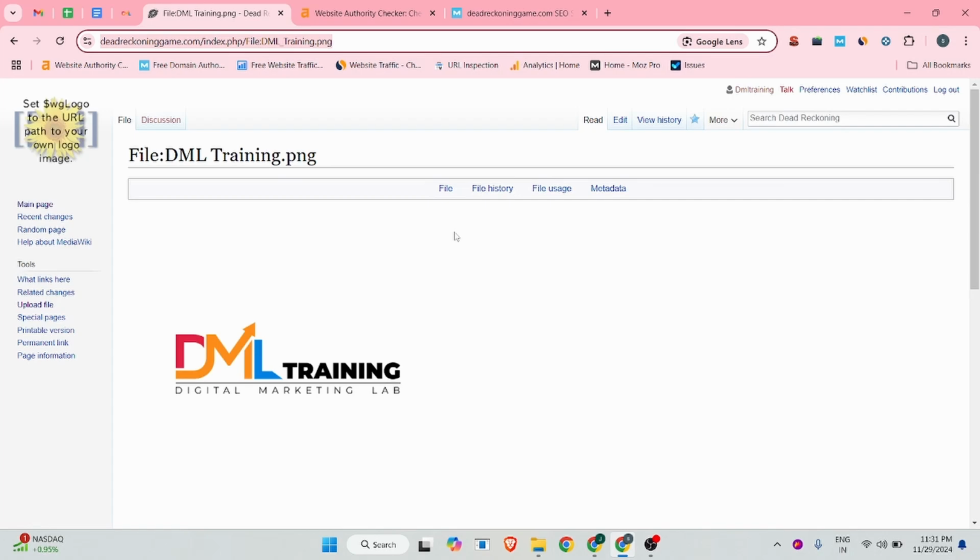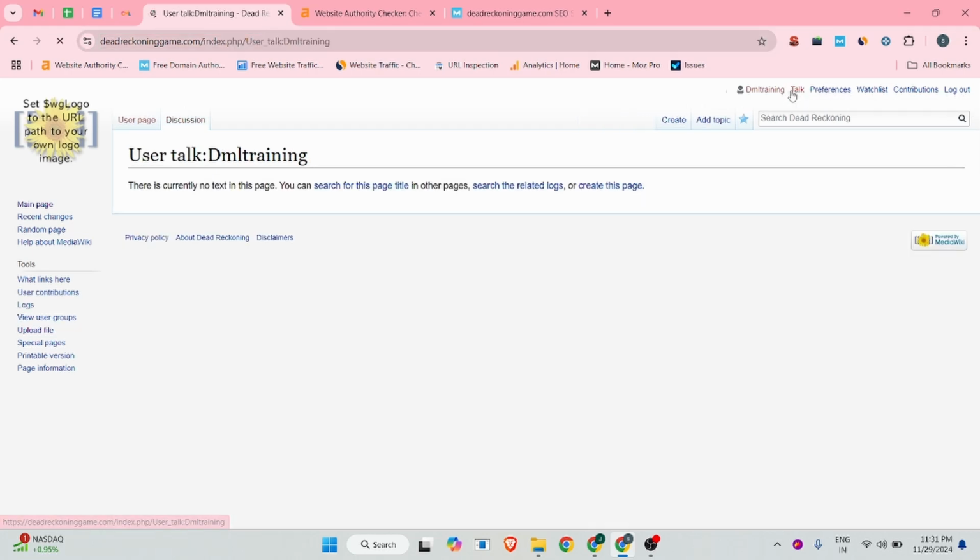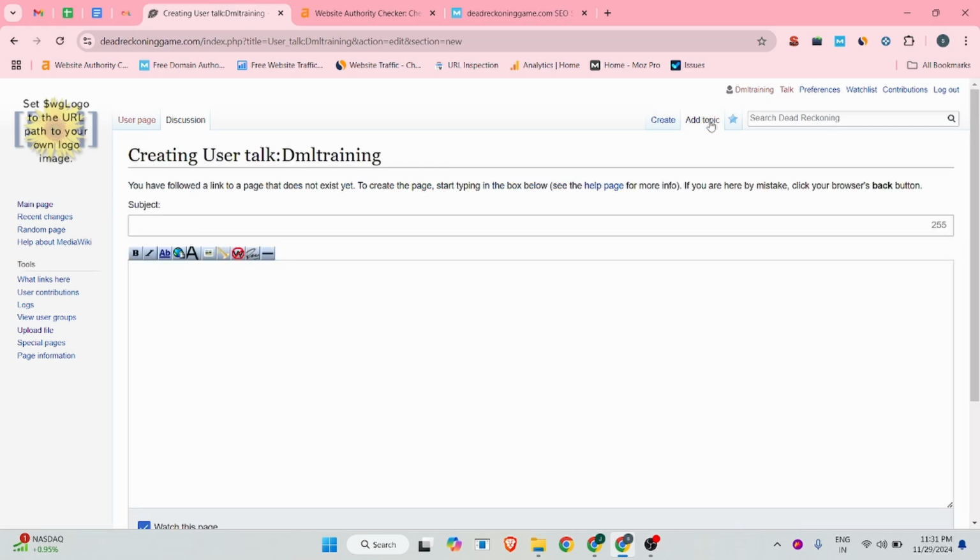Now the next part is how we create an article backlink on this site. At the top of the menu section there is a talk button. You click on this, and from there you will see the add topic button. You click on this, and from there you add your article title.